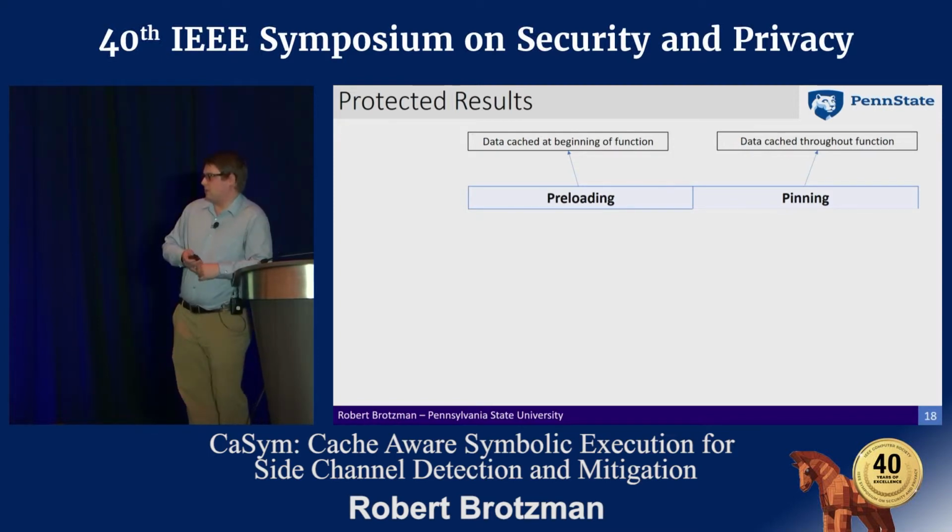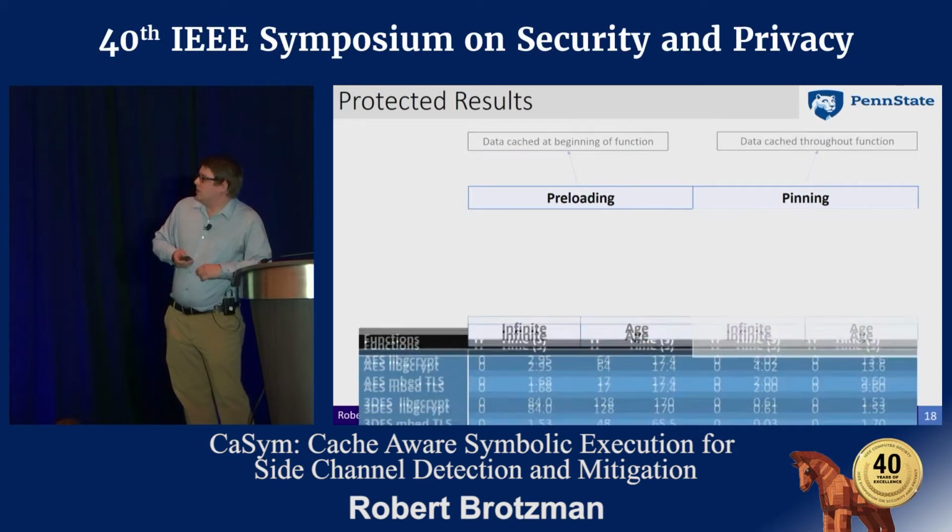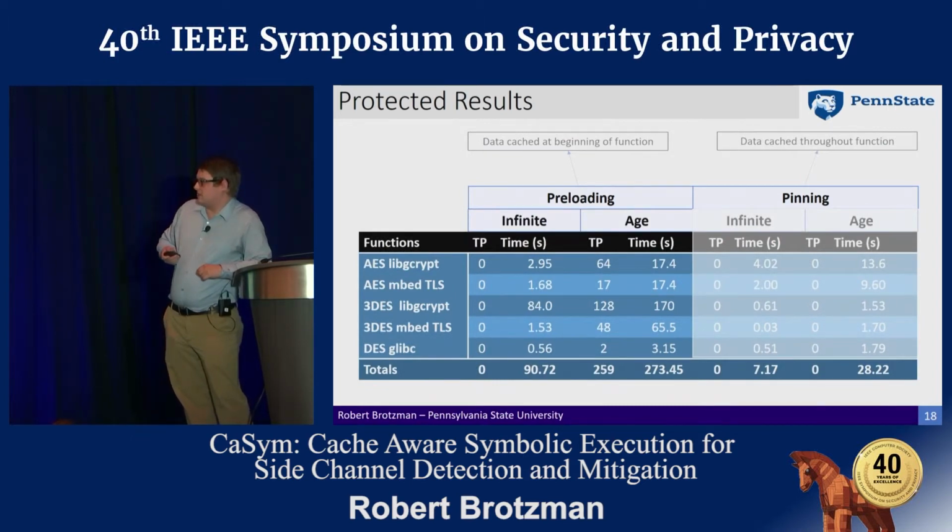So with preloading, the data is going to be cached at the beginning of the function. And with pinning, it's going to be cached throughout the function. So when we analyze the program, we see that with the infinite model, it reports that there's no side channels because things will never be evicted from the cache with that model. So if it's preloaded at the beginning, it'll be permanently in the cache. And with the age model, we still report side channels because the order of the accesses remains unchanged.